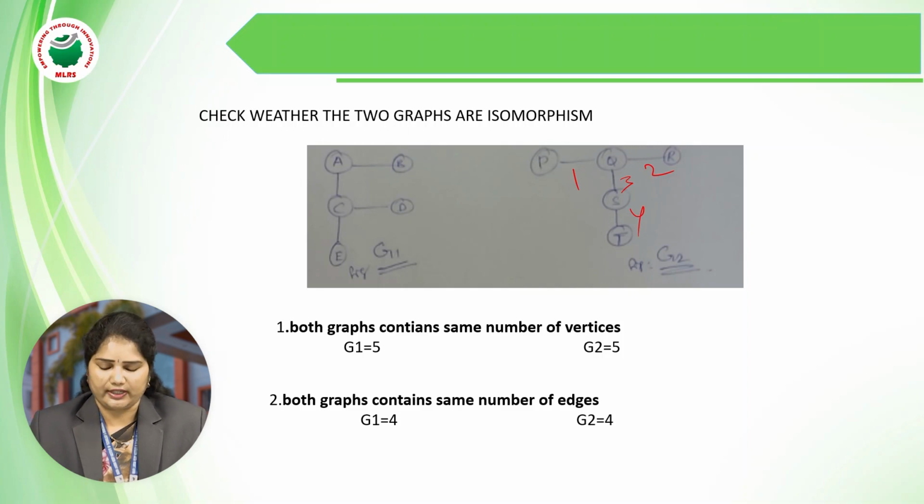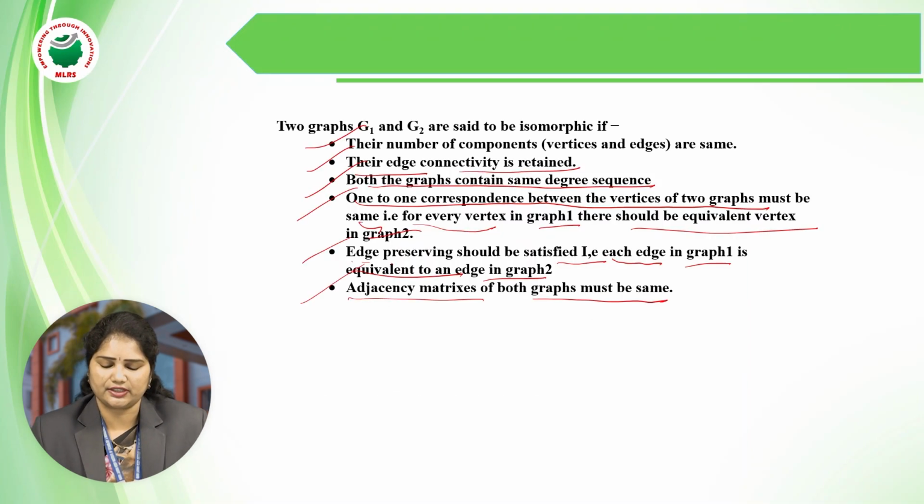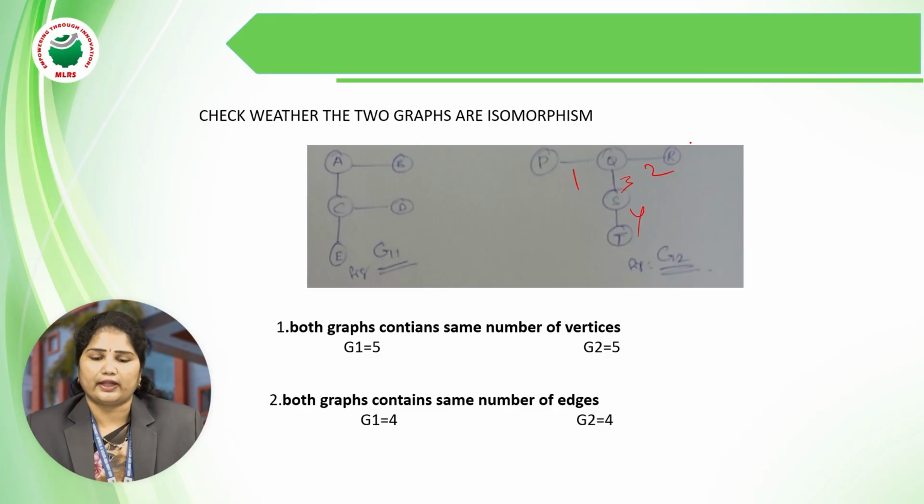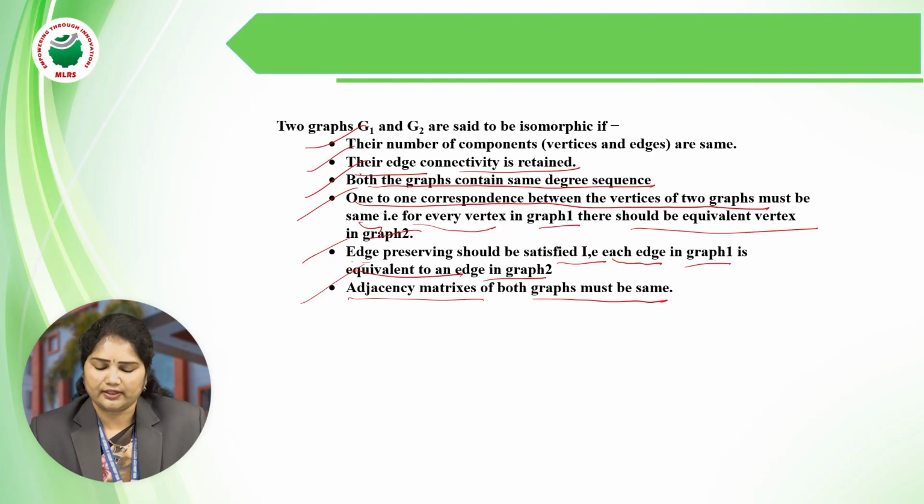The first condition is satisfied. What is the first condition? Their number of components, vertices and edges should be the same in both graphs. The first condition has been satisfied. Now we have to check the second condition: whether their edge connectivity is retained or not.